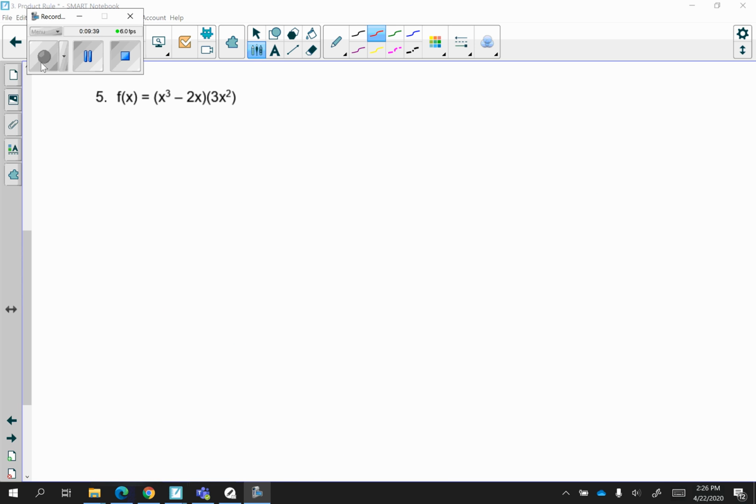Number 5 requires the same amount of steps. f of x is equal to (x cubed minus 2x) times 3x squared. So again, take a moment, pause the video, apply the product rule, then substitute 4 in to find the slope. Then substitute 4 in to find the y value of the original equation, (x cubed minus 2x) times 3x squared, and then put it all into point slope formula in order to find the tangent line. So pause the video now and try that.